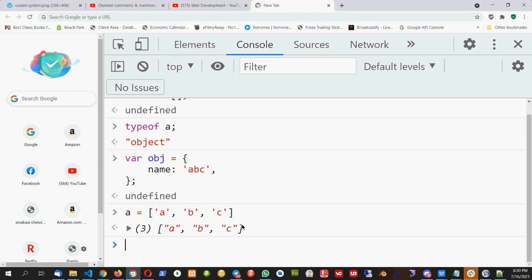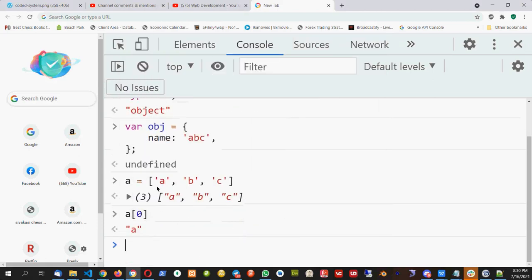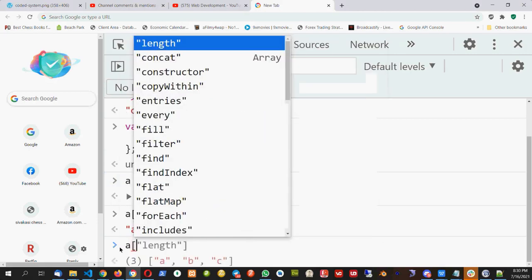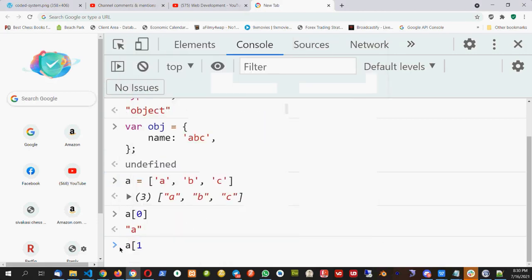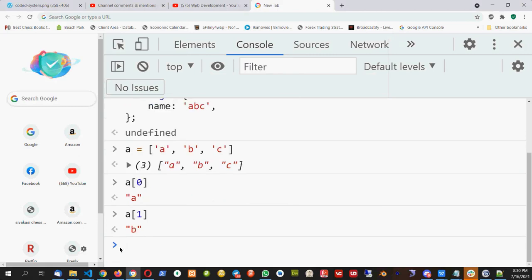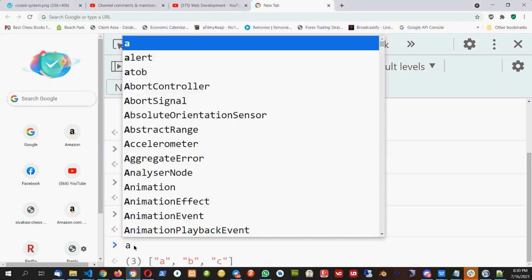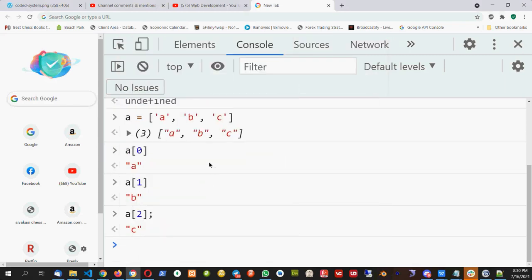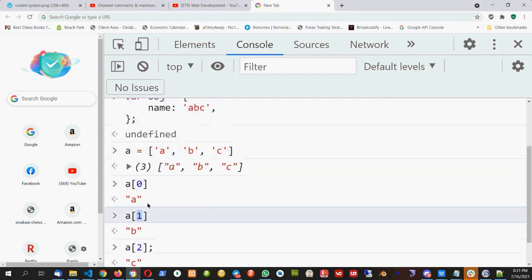If I want to access it, if I say A of 0, I can access the first element. If I say A of 1, I can access the second element. And if I say A of 2, I can access the third element. So how am I accessing the array? With the numeric value.